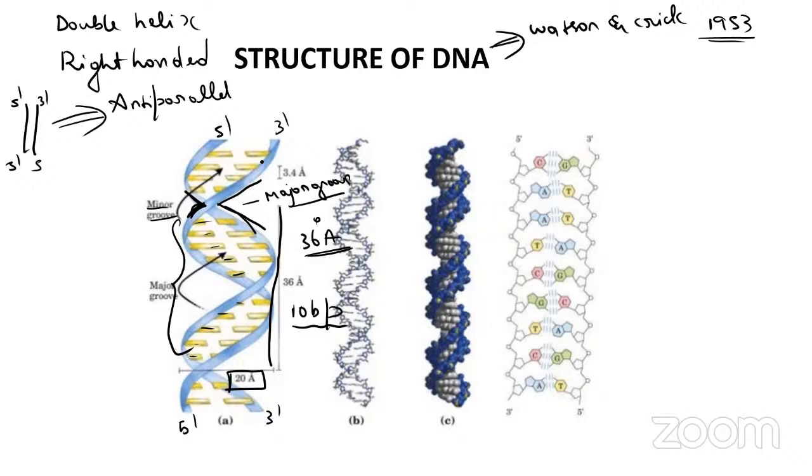Here you can see the distance between the two nucleotides. Here is one nucleotide and this is another nucleotide. The distance between these two nucleotides is 3.4 angstrom. This is about the structure of the DNA. Here you have to remember our DNA is right-handed, double helix, antiparallel, and 36 angstrom is the 1 turn, 10 base pair, and major groove and the minor groove, and the distance between two nucleotides is 3.4 angstrom.